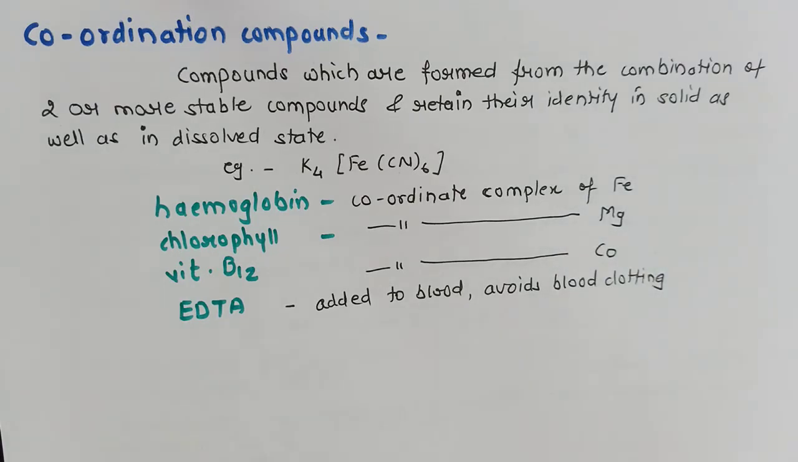Okay, and then what happens? The shelf life of the blood can be increased. That means blood can be stored for a longer time. So these are the examples of coordination compounds which are used in daily life.